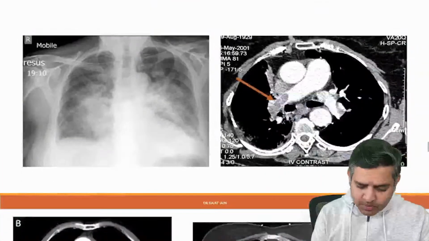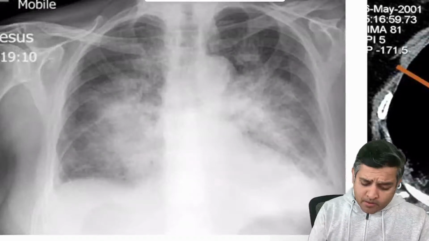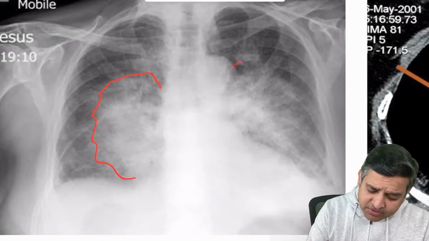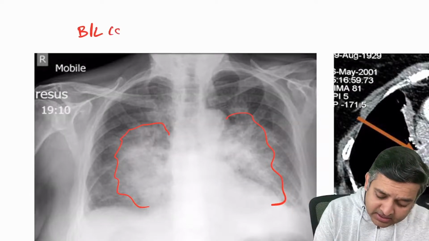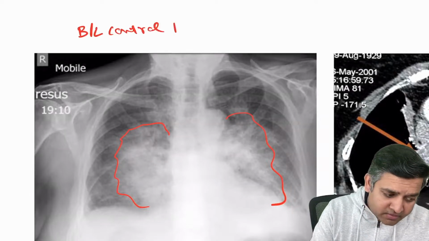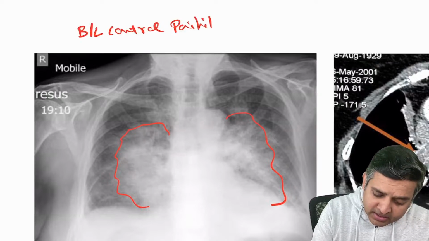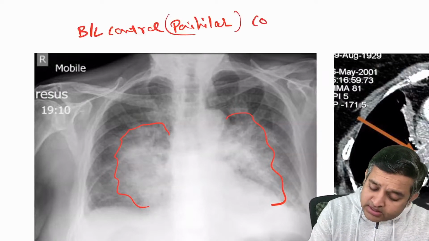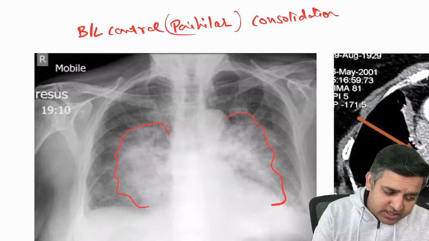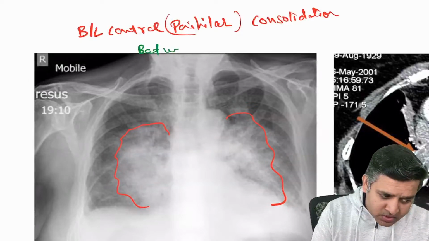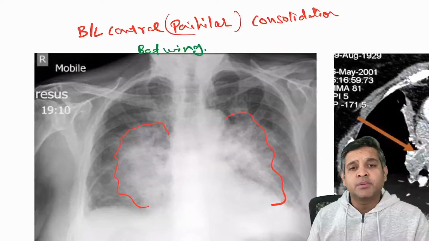Okay. Now what do we see here? When you see an opacity which is ill-defined and seen in the bilateral central part of the lung, this is called bilateral perihilar consolidation. A bilateral perihilar consolidation has been given a name. What is this called? This is called the bat wing appearance.